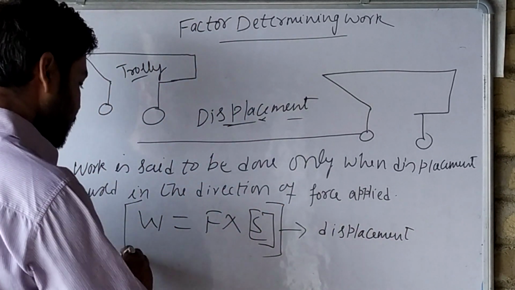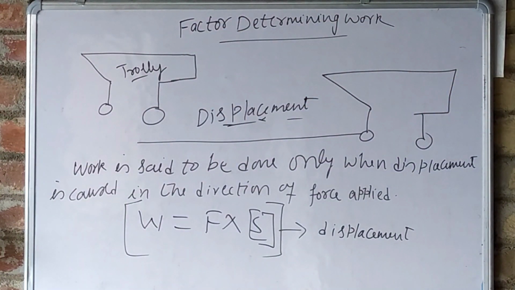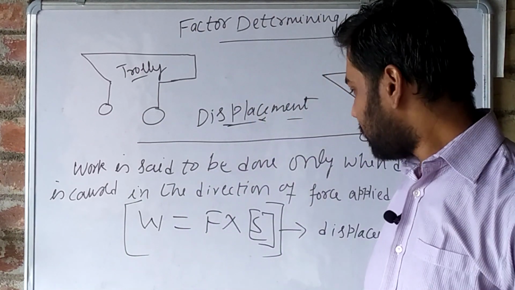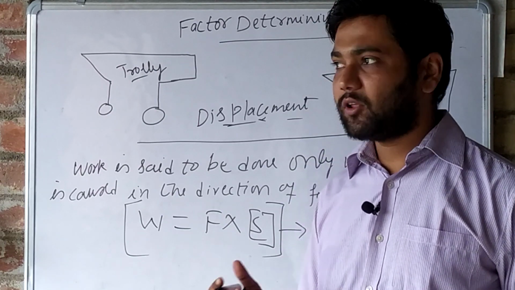This is a formula: work done equals force into displacement. Understand? And when displacement is 0, there is no work done.